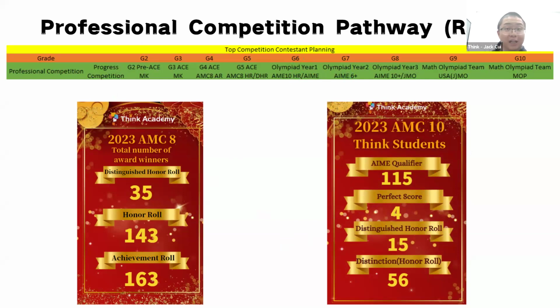I'm going to give you the contact information later, so you can talk with our advisor and see if your child will qualify for the most prestigious program at Think Academy. But in the future, they are going to go for AIME and finally the national level mathematics Olympiad. That's very difficult.